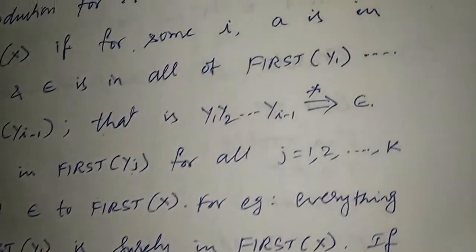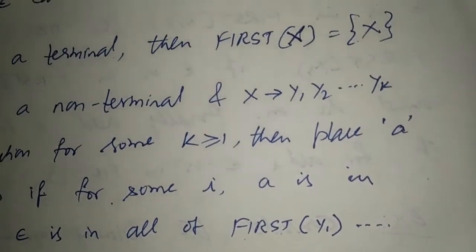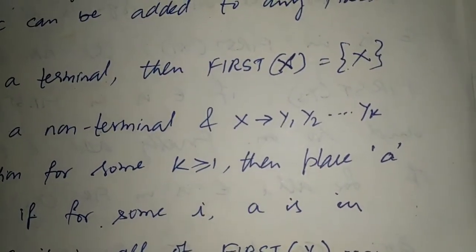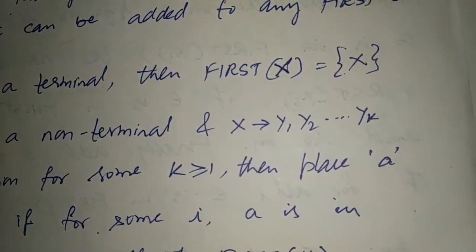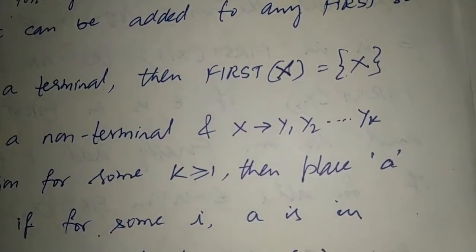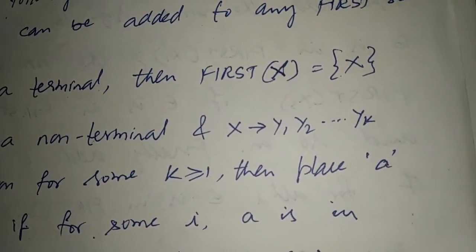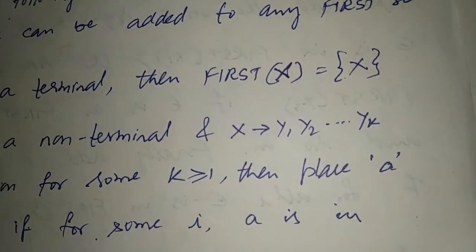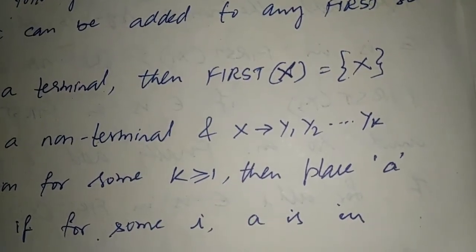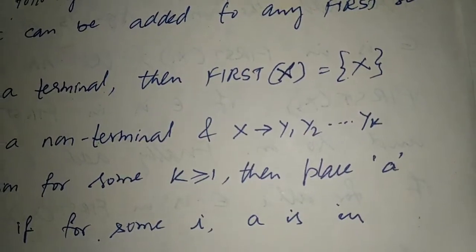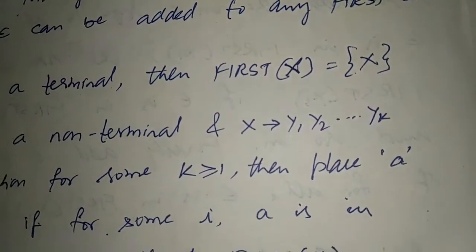The meaning here is if we have any production like X produces Y1, Y2 up to Yk, if first of Y1 is having epsilon, then we have to add first of Y2 as well to first of X. If both Y1 and Y2 produce epsilon, then we need to add first of Y3 to first of X, like that it goes on.